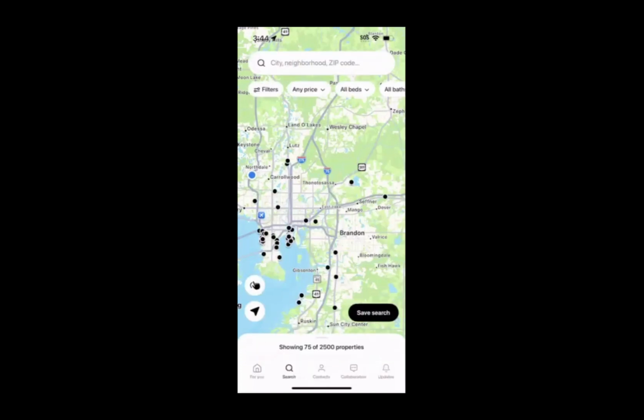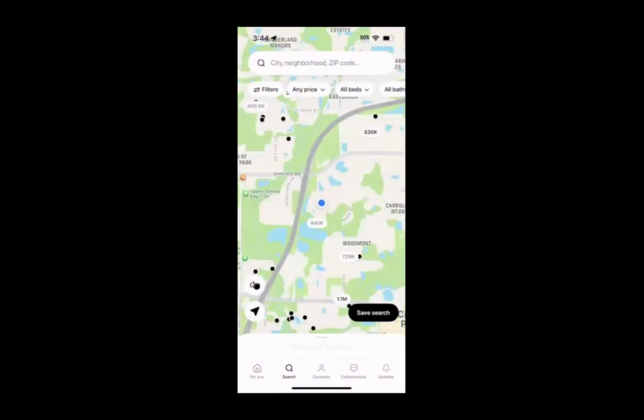Beneath that Draw button on the bottom left-hand corner, you'll see an arrow, and that's for current location. If I press the arrow, this just jumps to my current location on the map. Now, once you have your outline and your filters applied, this is normally when you would save the search. So in the bottom right-hand corner of the map, you'll see a Save Search button.